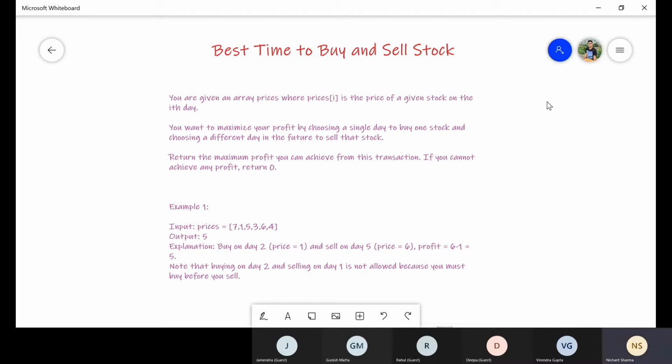Similarly, if I buy at 1 and then sell at 5, I will have a profit of 4 rupees. So I need to find the profit which is maximum. Suppose I buy at 1, I cannot sell on a previous day. I cannot go into the past using a time machine. So I need to sell in the future itself.